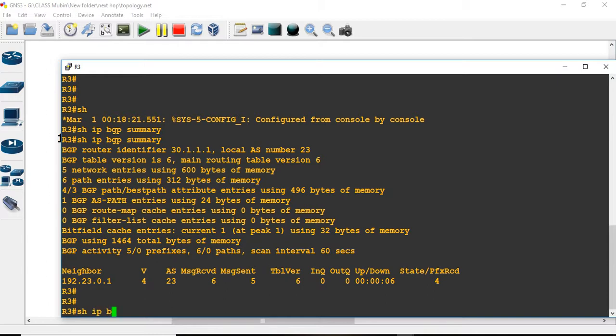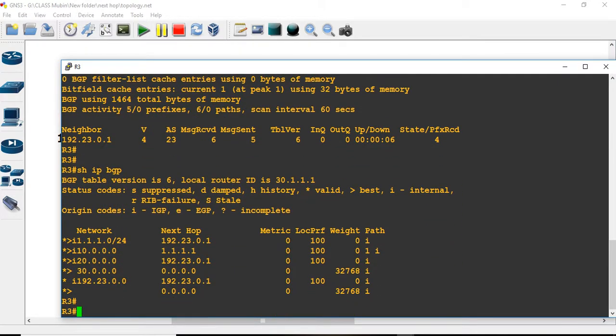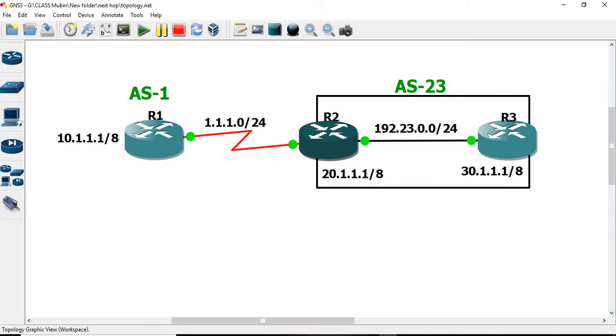Let us first check the next hop IP address. Here, for the 10 network, the next hop hasn't been changed, because I have already said that when R2 gains R1's route, this is an eBGP, or different AS numbers are running here. So as soon as it gets the update from R1, R2 will take the next hop as R1.